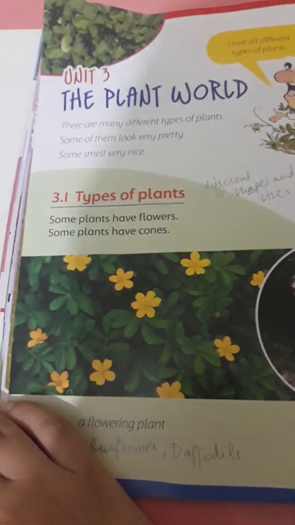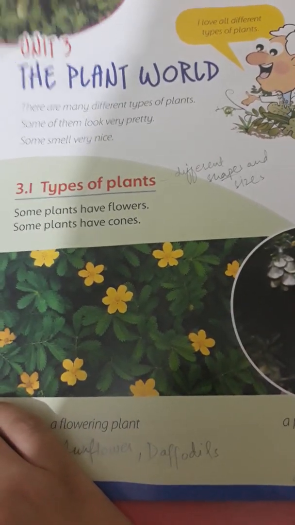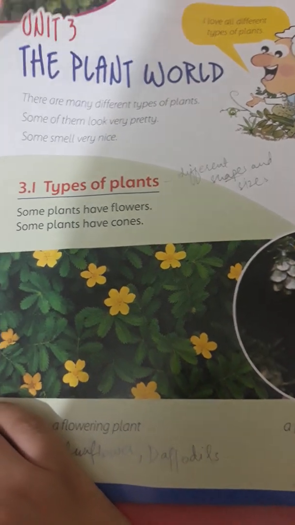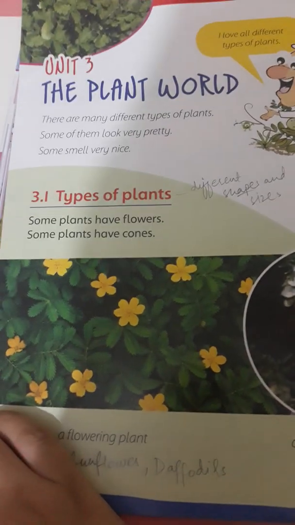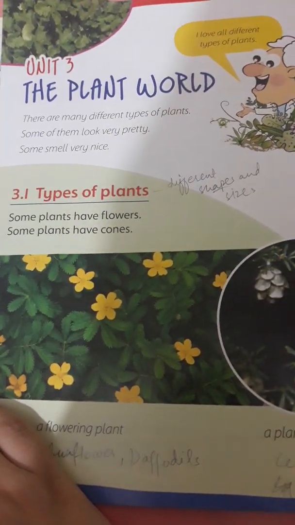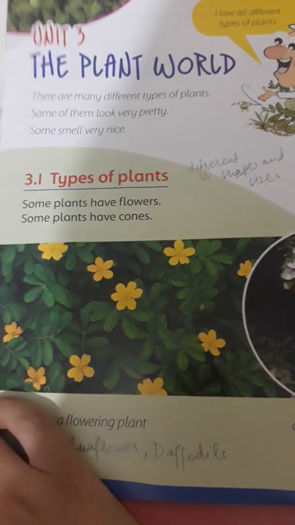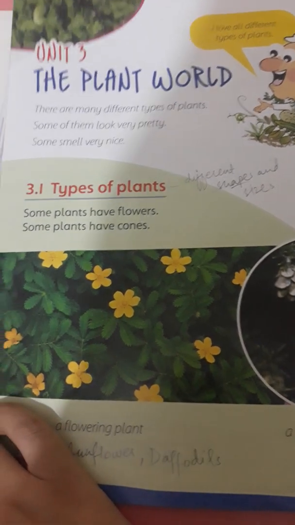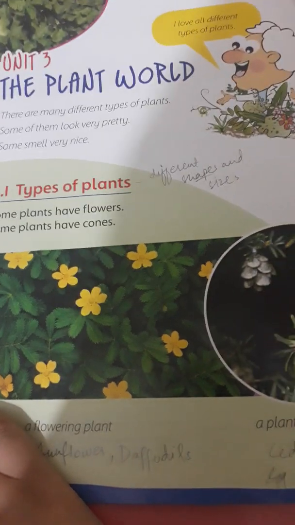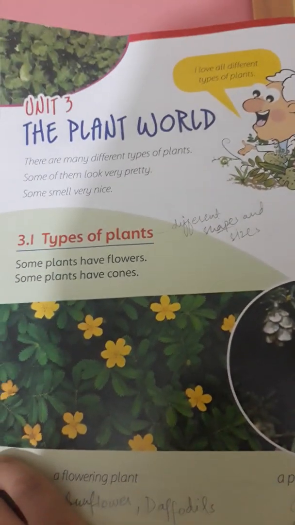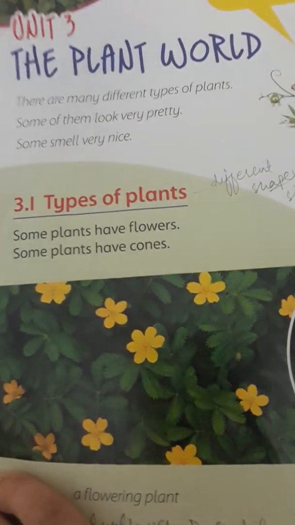Today I will start chapter number 3, that is the plants world. You can easily observe plants around you. Plants grow everywhere, even at your homes. You can also observe them when you are traveling somewhere, and they even grow beside the roads. When you visit the park, you can observe different types of plants there. Now in this lecture we will discuss different types of plants.